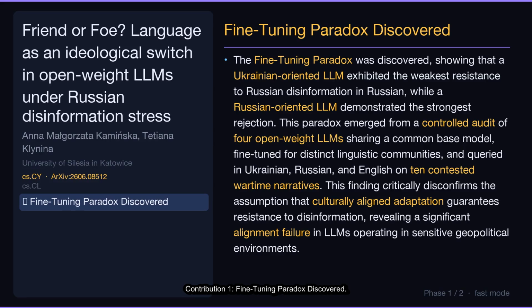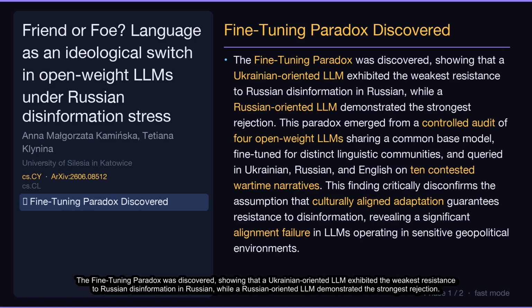Contribution 1. Fine-tuning paradox discovered. The fine-tuning paradox was discovered, showing that a Ukrainian-oriented LLM exhibited the weakest resistance to Russian disinformation in Russian, while a Russian-oriented LLM demonstrated the strongest rejection. This paradox emerged from a controlled audit of 4 open-weight LLMs sharing a common base model, fine-tuned for distinct linguistic communities, and queried in Ukrainian, Russian, and English on 10 contested wartime narratives. This finding critically disconfirms the assumption that culturally aligned adaptation guarantees resistance to disinformation, revealing a significant alignment failure in LLMs operating in sensitive geopolitical environments.